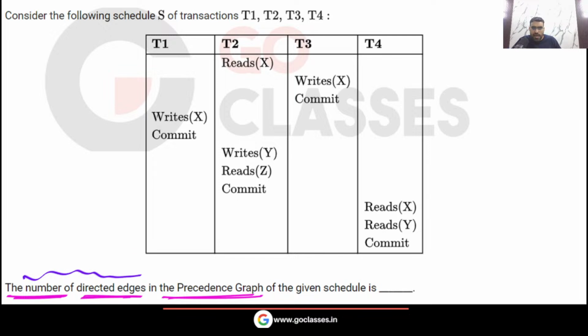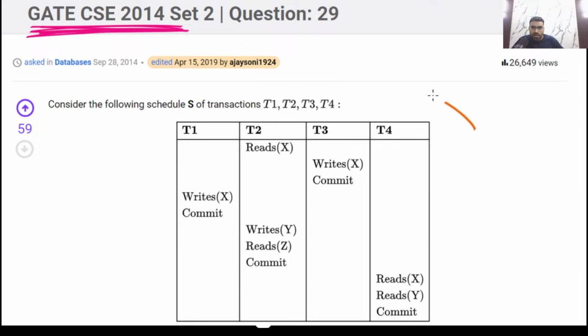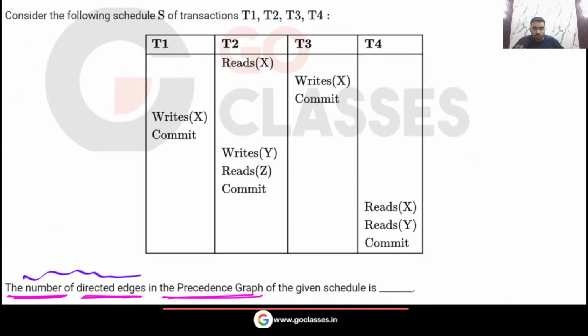Many students solve this GATE 2014 question using the wrong method, with misconceptions and wrong concepts. That is the reason I have created this question. I have taken the same GATE 2014 question and I am asking the number of directed edges in the precedence graph of this schedule.